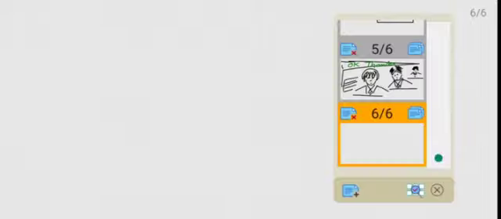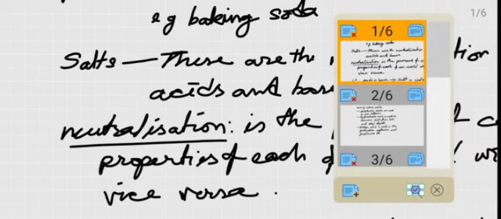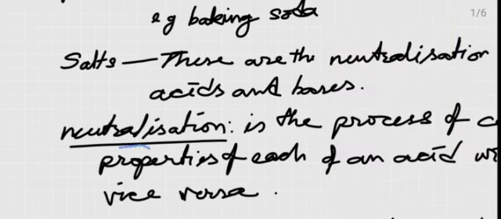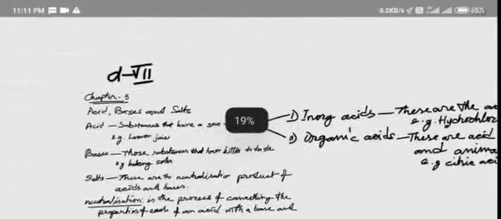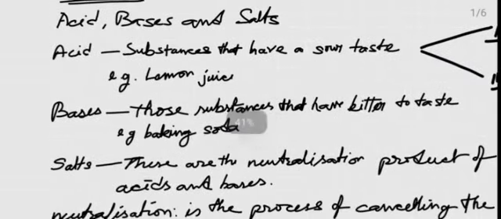Here, in this classification, we have three different groups. That is, we are going to discuss the acids, bases, and the salts. Now let's try to understand what are acids, what are bases, and what are salts. So here in this chapter, substances, when we test them, may have some sour taste, some may have bitter taste, some may be tasteless.